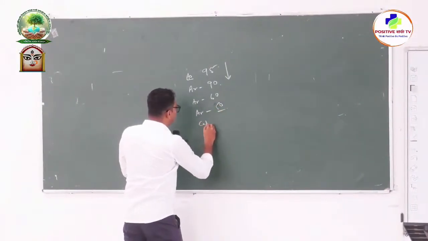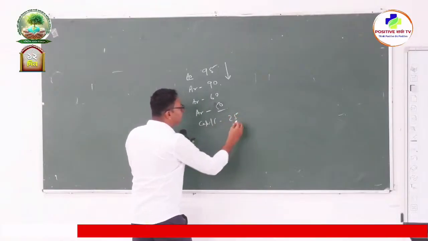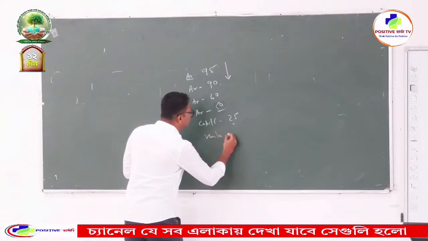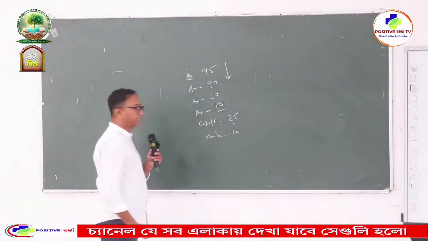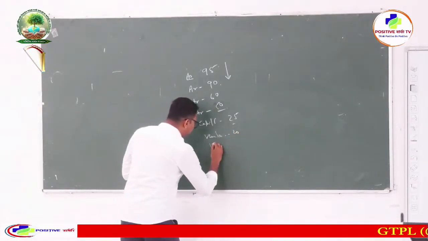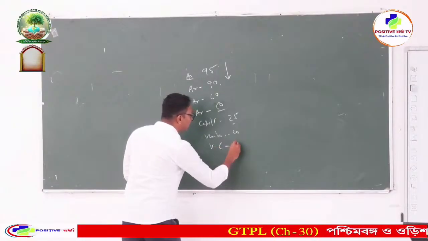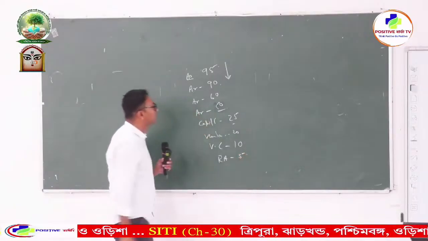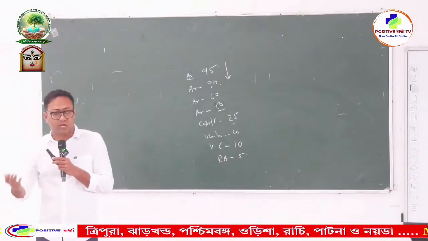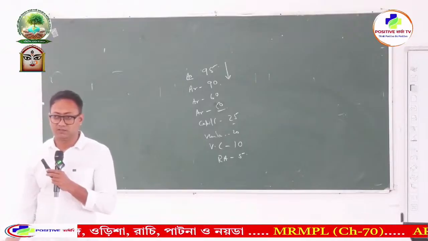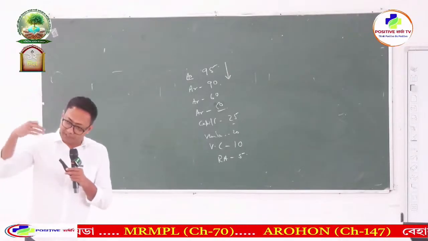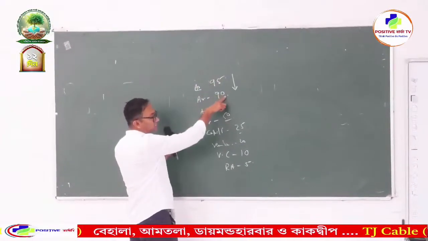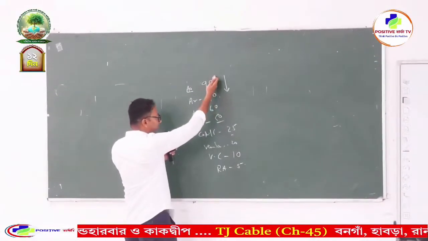Then capillaries 25, venules 20, vena cava 10, then the right atrium far less, 5. This is how blood pressure is falling, and due to this pressure difference only, from the aorta to arteries the pressure difference is 5 millimeters of mercury, so blood will flow from here to here.